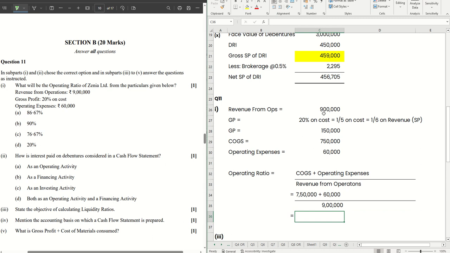Okay, so let's solve it. 7,50,000 plus 60,000 divided by 9 lakhs. How much do we get? That gives us 90%. So 90% is the answer for this one.